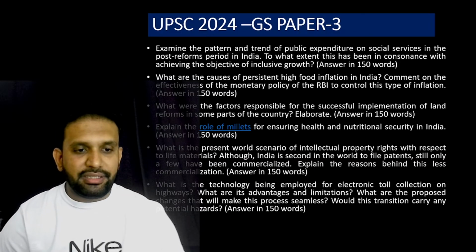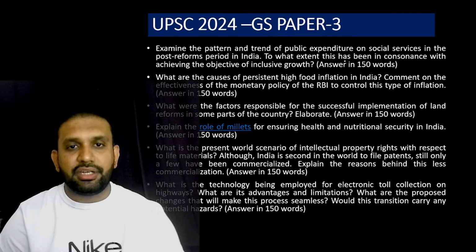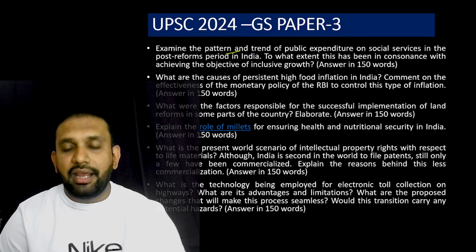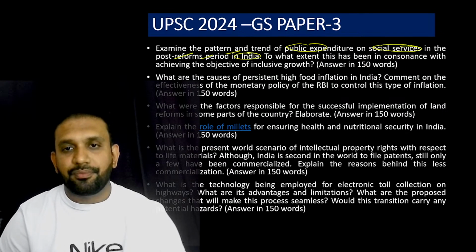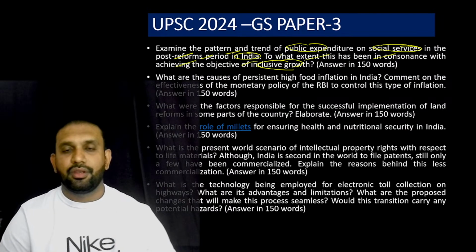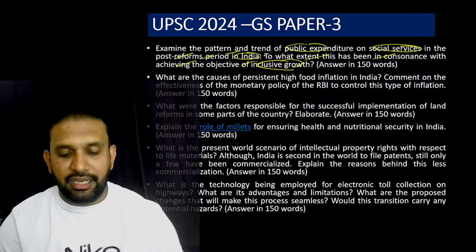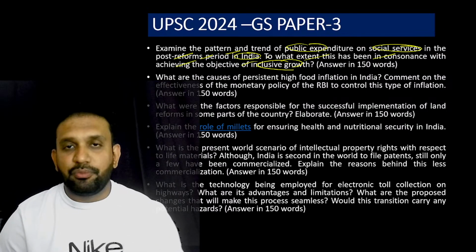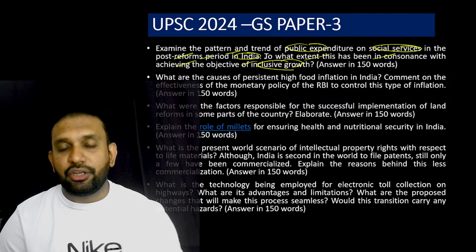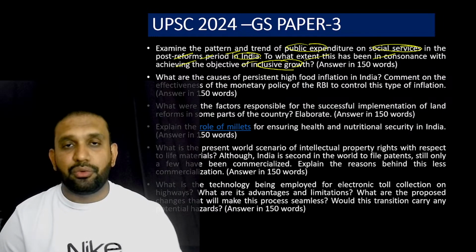Okay, the first one that they have given here is the first question: examine the pattern and trend of public expenditure on social services in the post-reform period in India. To what extent has this been in consonance with achieving the objective of inclusive growth? Now, a normal student will definitely know how to write it. As you might be studying how to articulate your answer on the IQRA IAS channel only,